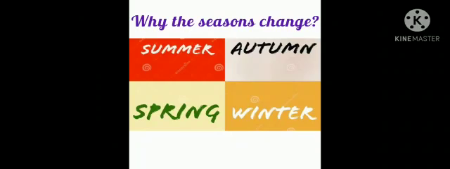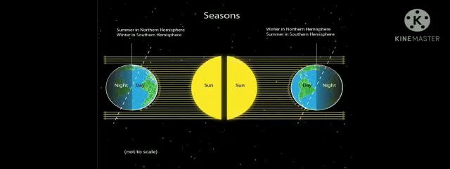So children, do you know why the seasons change and what these four seasons are? Children, these four seasons are summer, autumn, spring and winter. And why do the seasons change? That I will tell you here. So children, in June, when the earth rotates, places in the northern hemisphere remain in the sunshine longer. That means the days are longer than the nights in the northern hemisphere. More sunshine means more heat. So the northern hemisphere becomes warm and has summer.